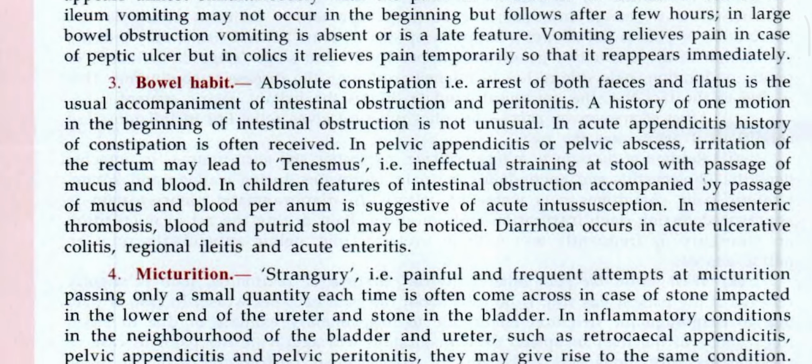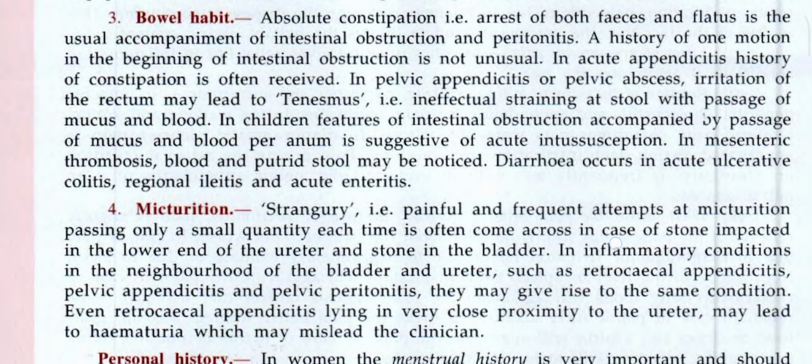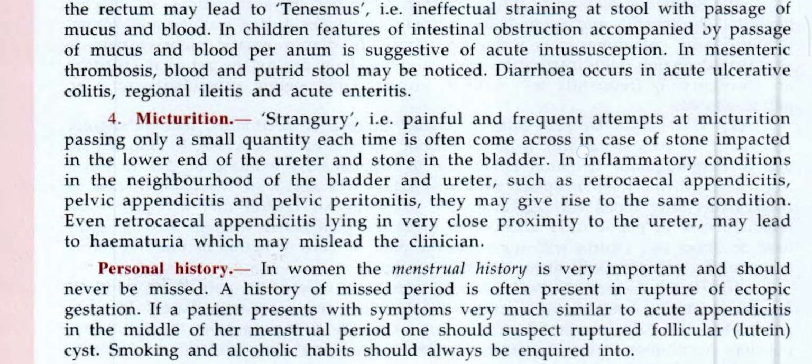Bowel health. Absolute constipation, that is arrest of both feces and flatus, is the usual accompaniment of intestinal obstruction and peritonitis. A history of one motion in the beginning of intestinal obstruction is not unusual. In acute appendicitis, history of constipation is often received. In pelvic appendicitis or pelvic abscesses, irritation of the rectum may lead to tenesmus, that is ineffectual straining or straining at stool with passage of mucus and blood. In children, features of intestinal obstruction accompanied by passage of mucus or blood per anum is suggestive of acute intussusception. In mesenteric thrombosis, blood and putrid stool may be noticed. Diarrhea occurs in acute ulcerative colitis, regional enteritis, and acute enteritis.